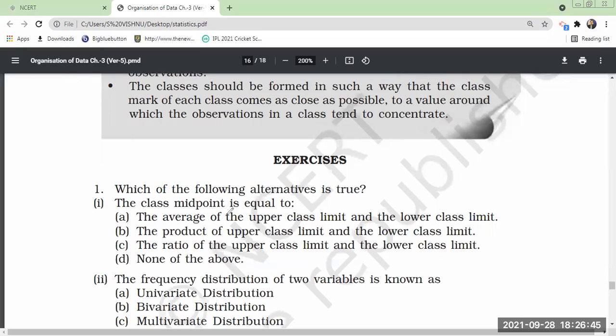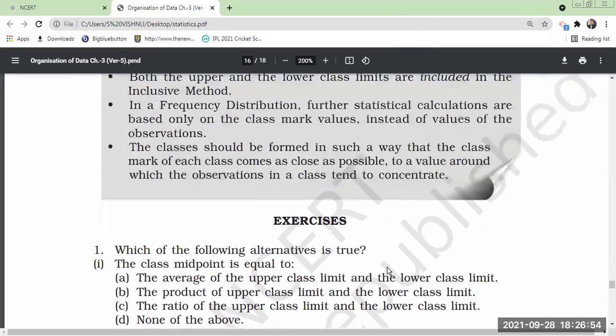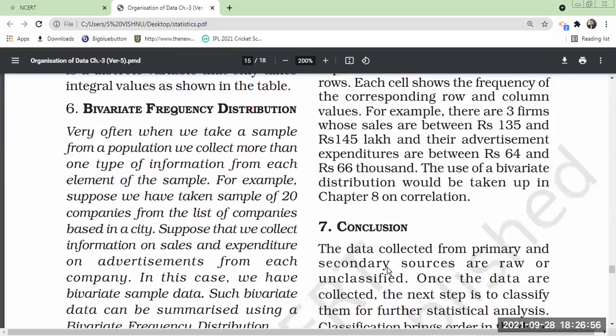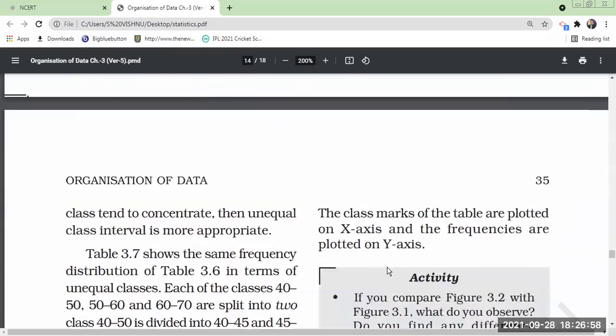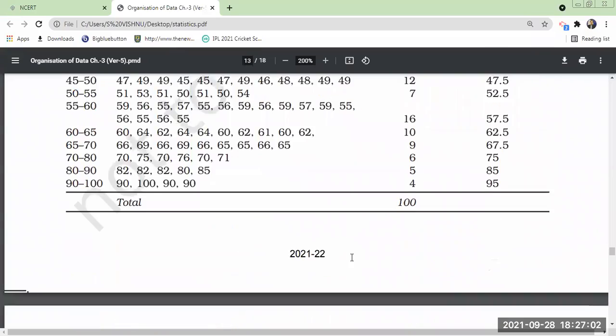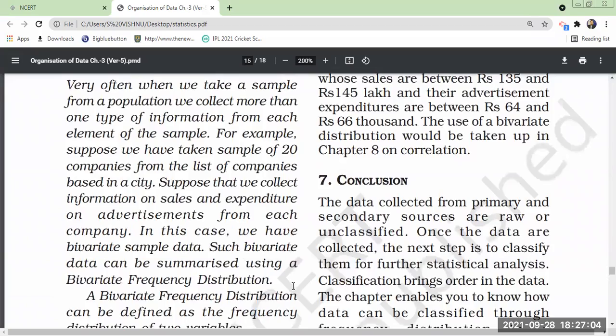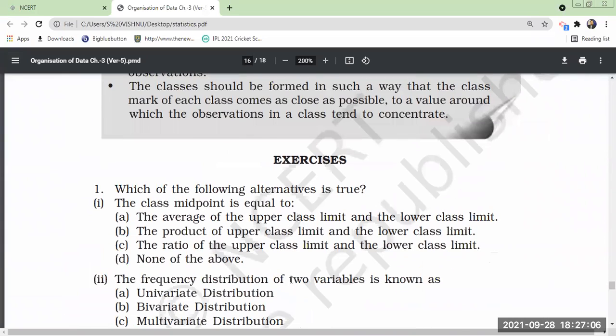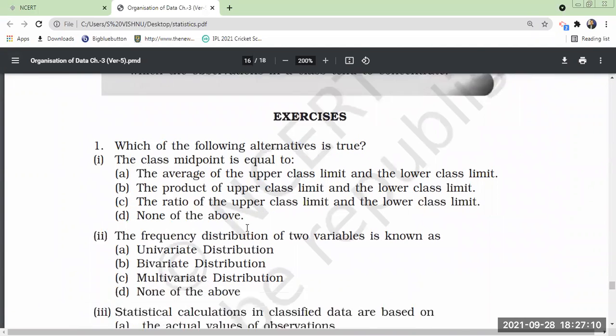The average of upper class limit and lower class limit. Very good. That is midpoint. But there he has mentioned it as class mark. But in multiple choice questions, he has given it as midpoint, mid value. Mid value, midpoint, it is also known as.